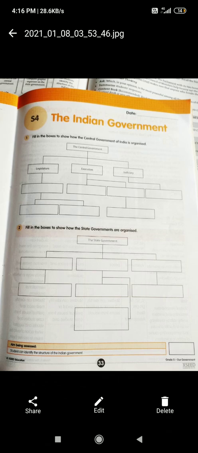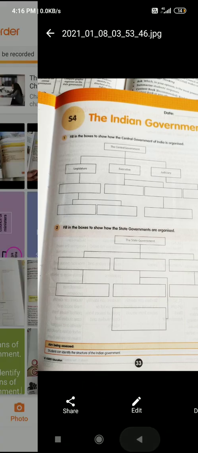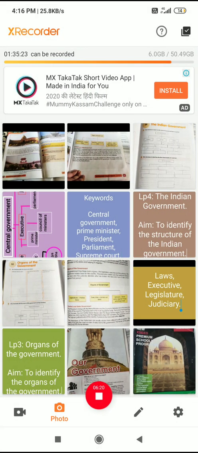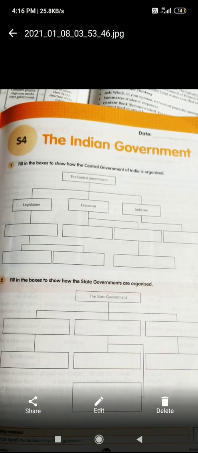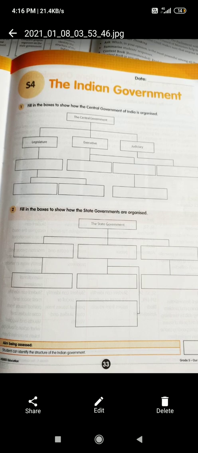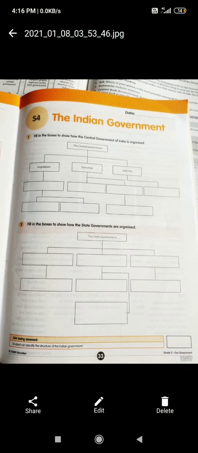Now all of you open your page number 32, write today's date, and fill in the boxes to show how the central government is organized. Right here you have to write as I showed you. These things you have to write here at the top. Then the last, state government. If you read the content book, only then will you come to know. That's why I did not show you the flowchart of the state government, how it will work. If you read the content book, you will easily understand.